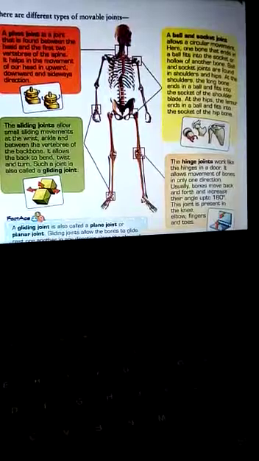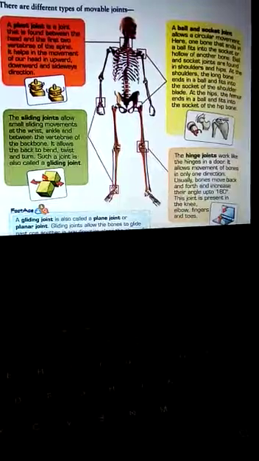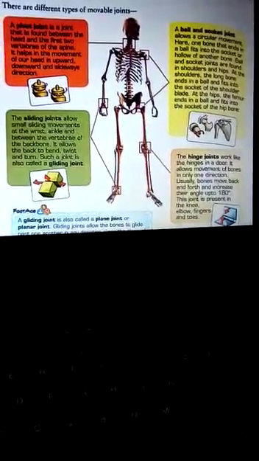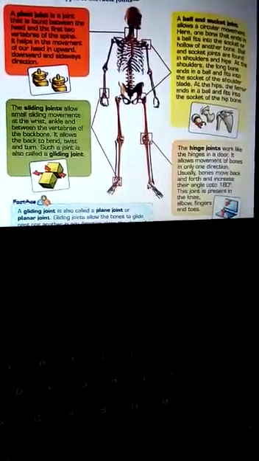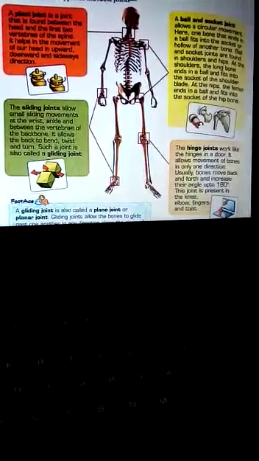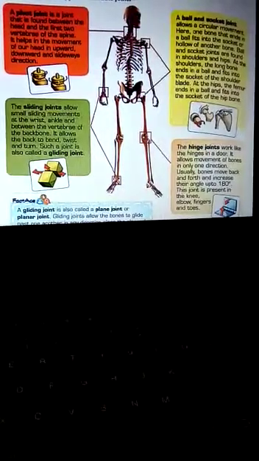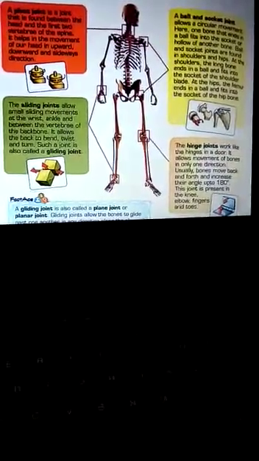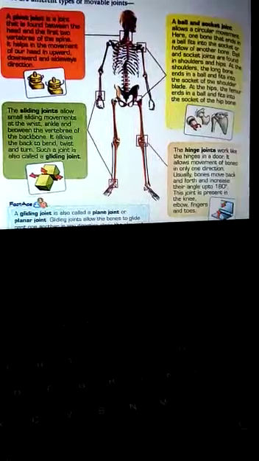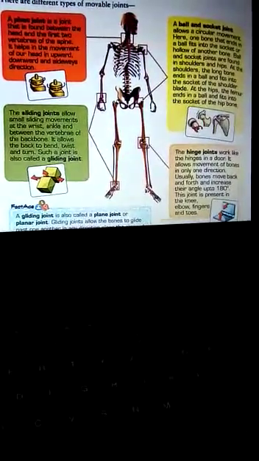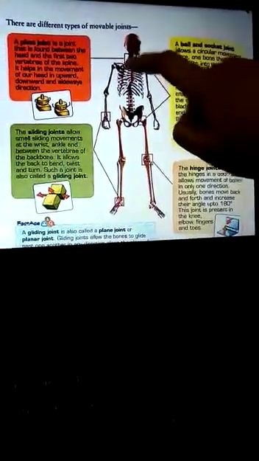First, the pivot joint. What is this pivot joint? First of all, let us understand. We talked about the skull, the cranium box that is attached with your backbone. The skull attached with the first vertebra, which is called the atlas, forms a joint that is called a pivot joint. So, you can see here the pivot joint. Here is the skull and here is the vertebra.